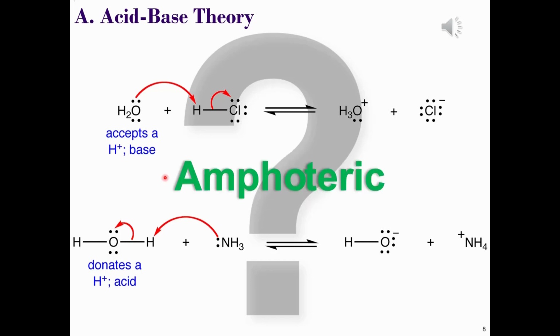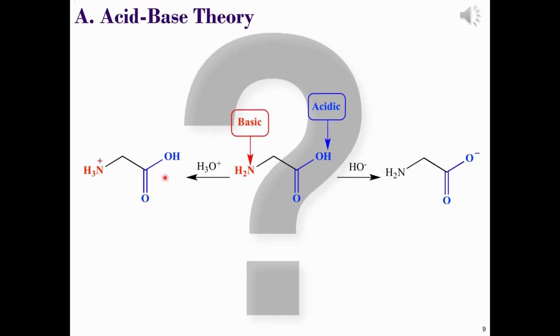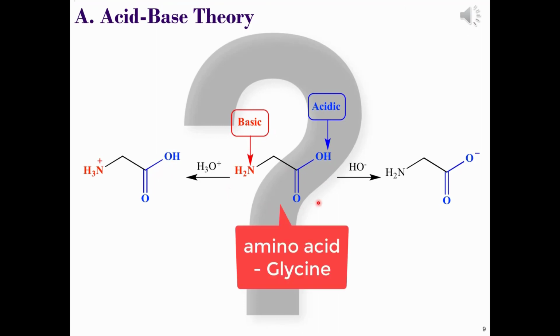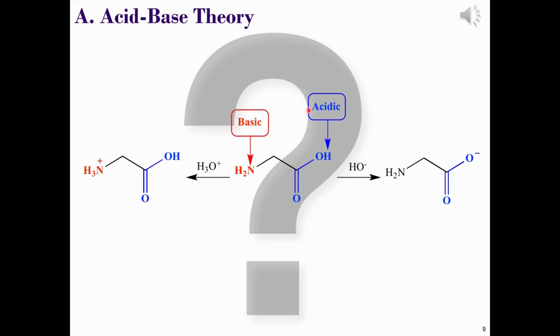Now, seeing as you're studying biology, we should take a look at this phenomenon again using a biomolecule. Here's that biomolecule that I was talking about. This is the amino acid glycine, and in glycine there are two groups, an acid group and a base group.